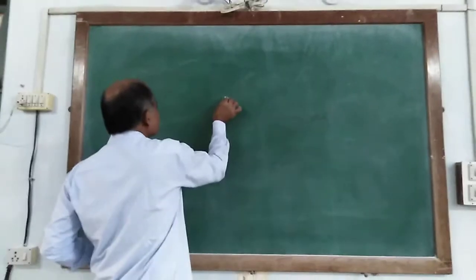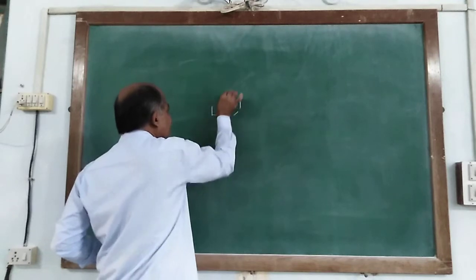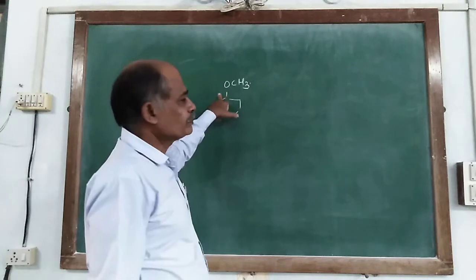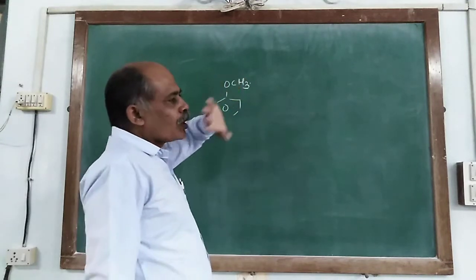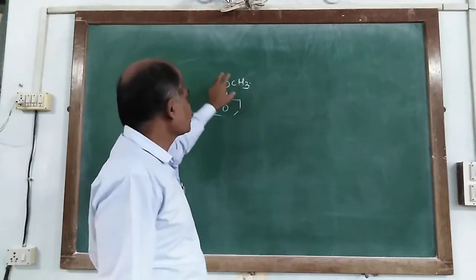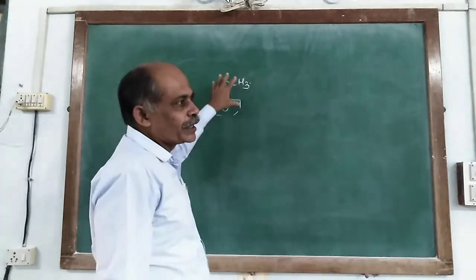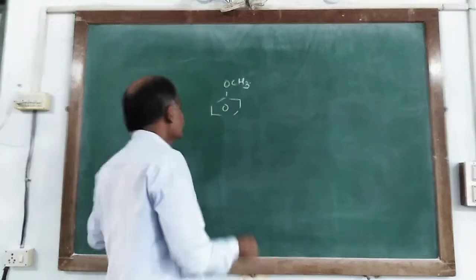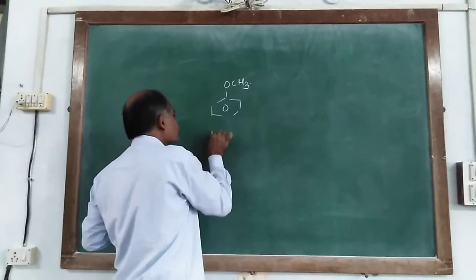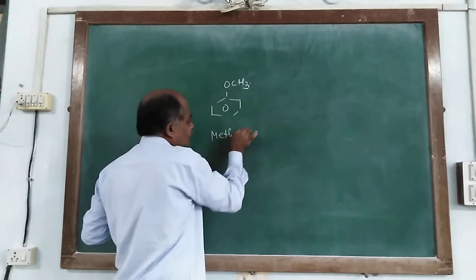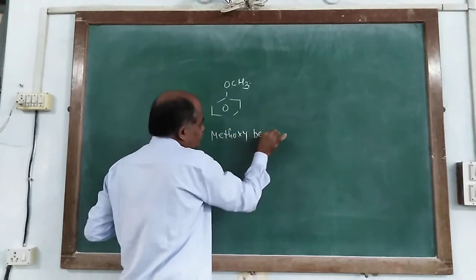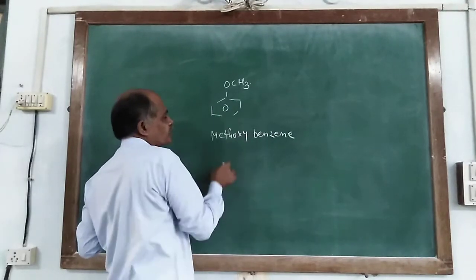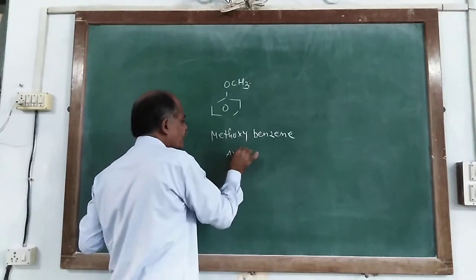Now compounds having one aromatic ring, that is a benzene ring, with one open chain which is methyl, so it is methoxy, and the remaining part is known as benzene, so it is methoxybenzene, and the traditional name of this compound is anisole.